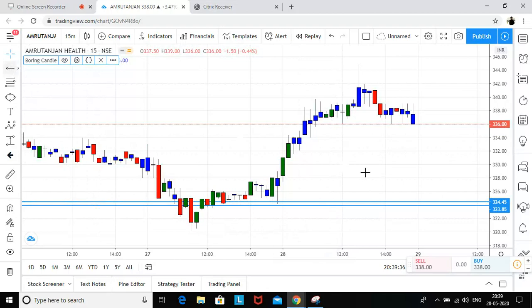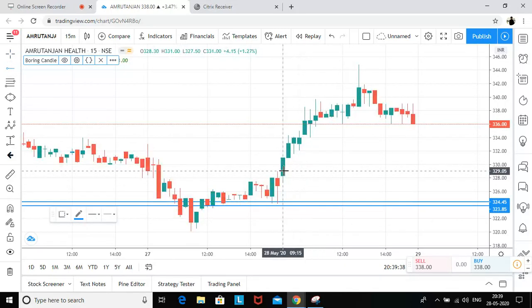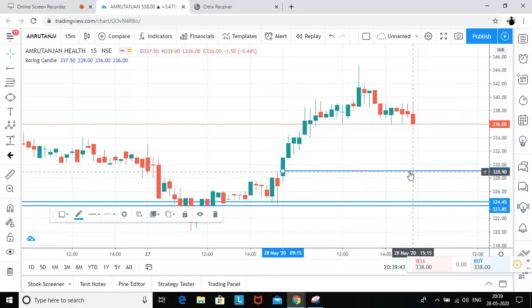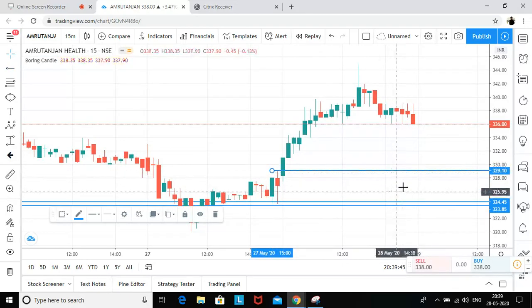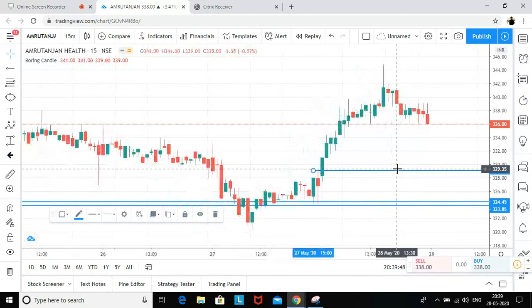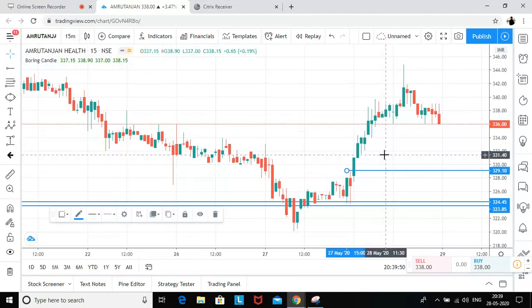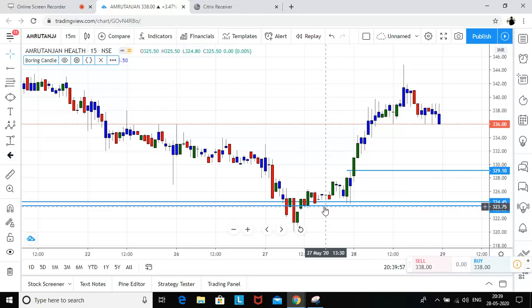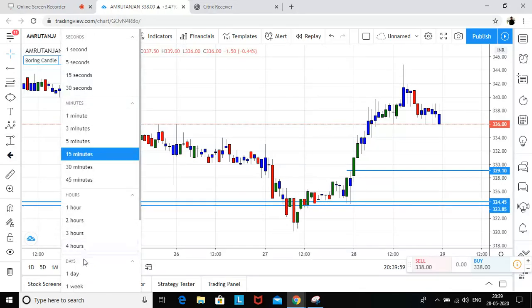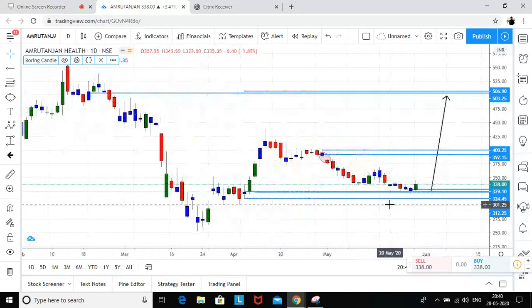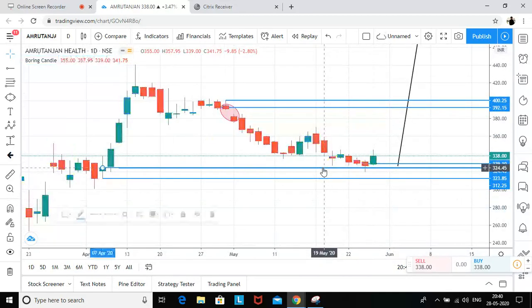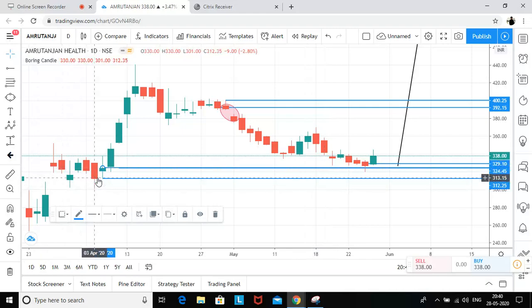In case we get a retracement, I would like to initiate a long somewhere around here, which is 329. So let's consider it as the 330 level. So 330 would be the level wherein you can go long, and for the stop loss you can consider the low of this candle, which is 323. So let me go on to here. The stop loss which you can consider is this level, which is, let's say, 313.